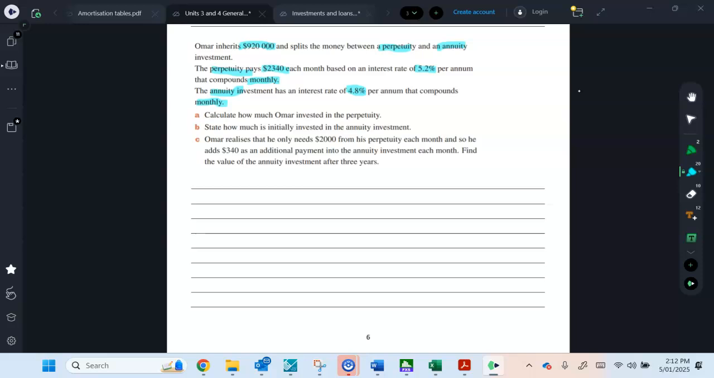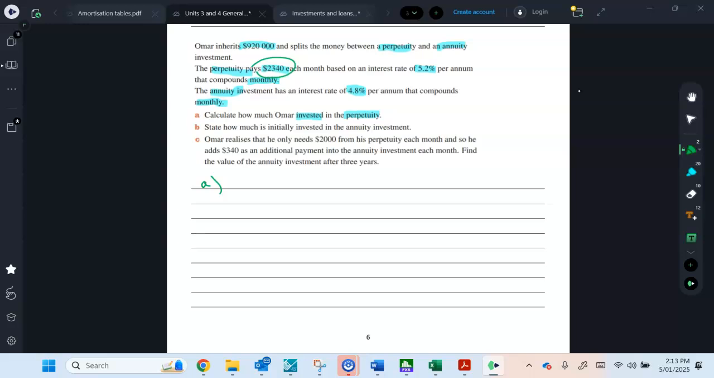Okay, so it's not the same amount. All right, so we need to know how much he initially invested. So it's not a 50-50 split between the annuity and the perpetuity. So what is going to give it away is this monthly amount, right?